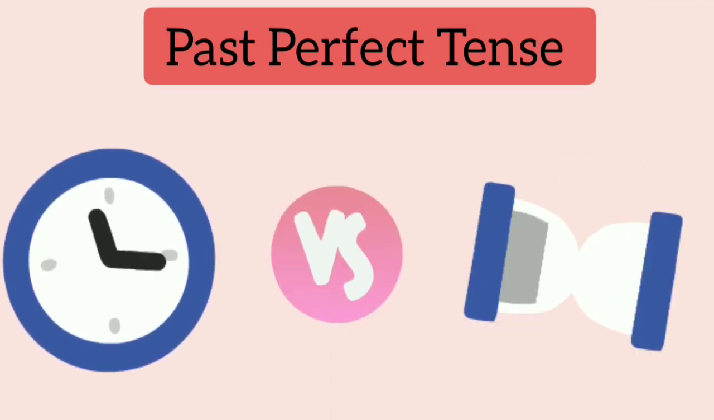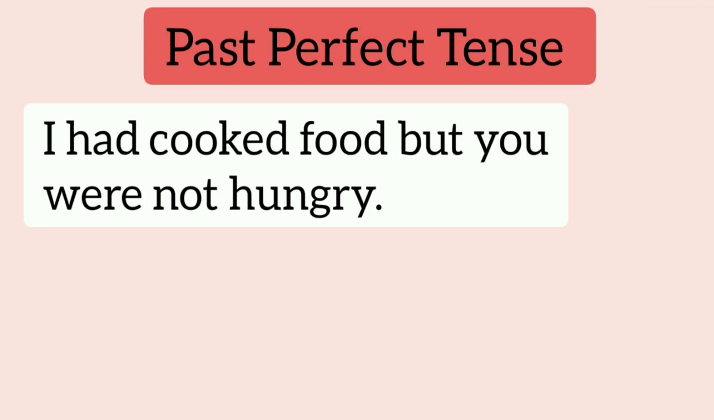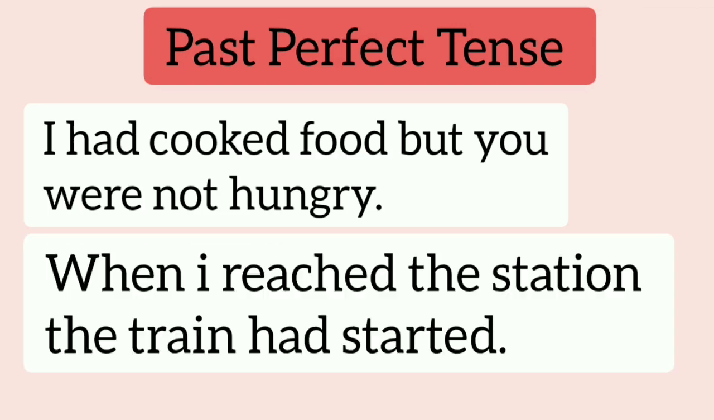Some more examples of past perfect tense are, I had cooked food, but you were not hungry. When I reached the station, the train had started.